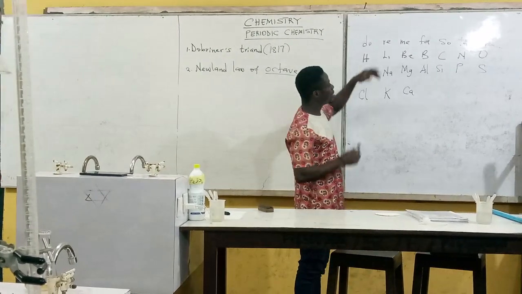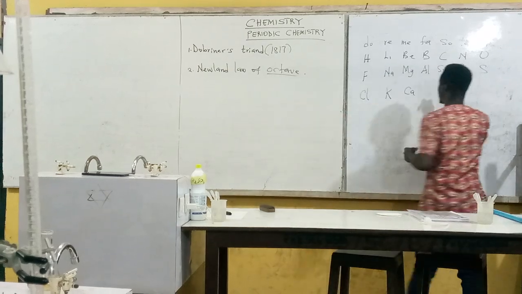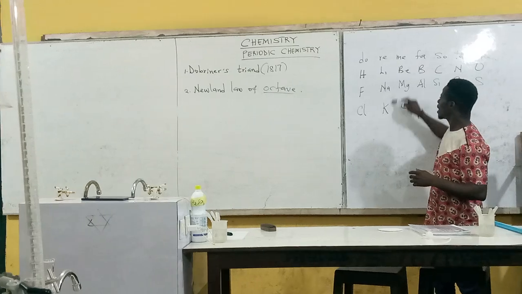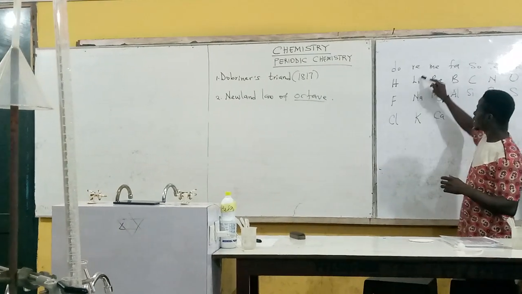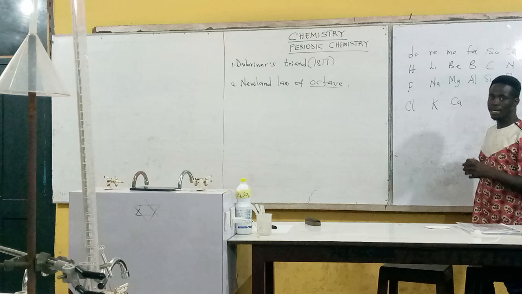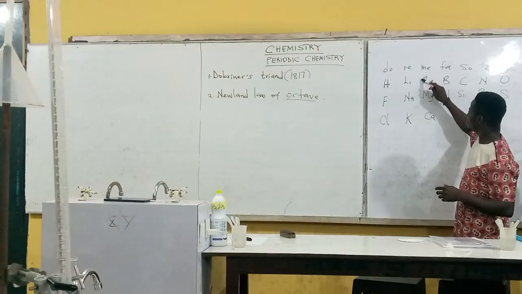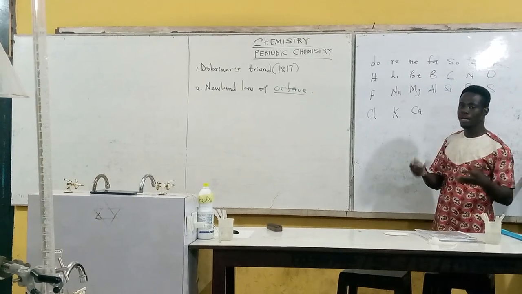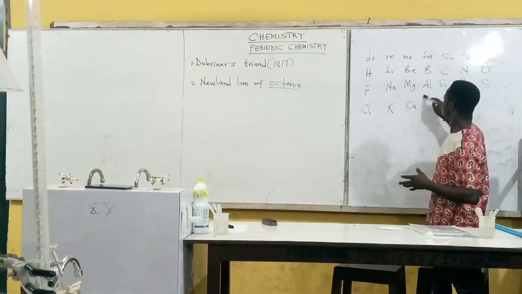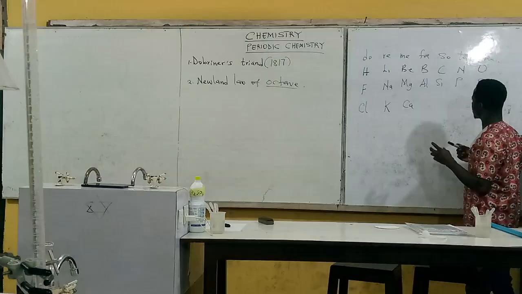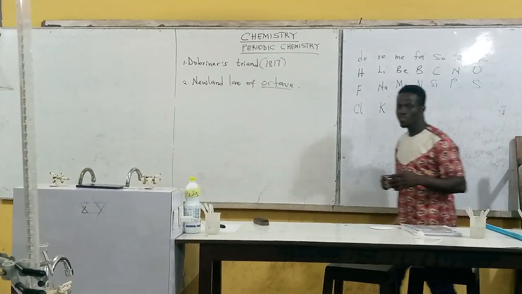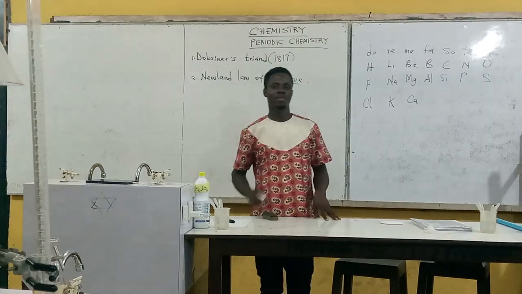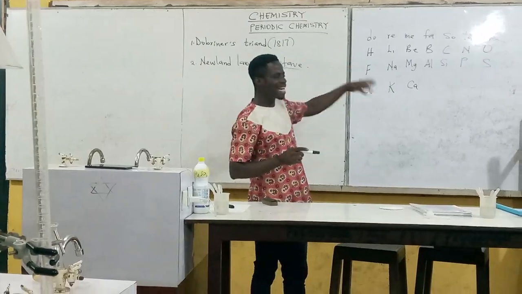He was arranging these elements based on this principle. You realize that these elements belong to the same group, and these elements have similar chemical properties. When you pick these elements, they are also in the same group, exhibiting the same chemical properties. Now, from his grouping, you could realize that there were some elements exempted. So this had a limitation.